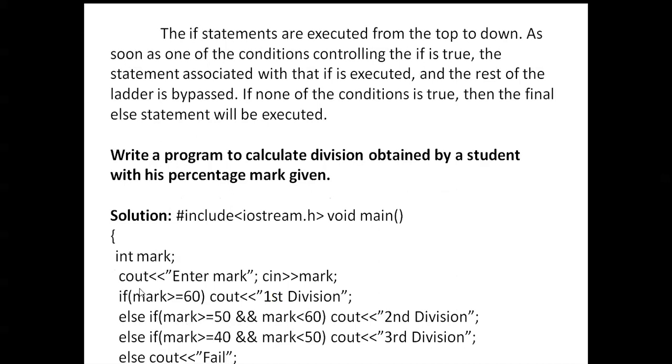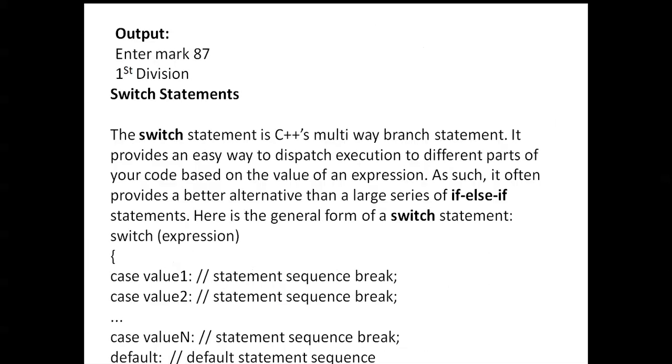You can see here, if the condition is true, then first division is executed. If the condition is false, it goes to the next, second division. Second division tests the condition. If the condition is true, then second division is executed. Otherwise, the third if statement is tested and executed. If the condition is false, next it fails and gives the result.